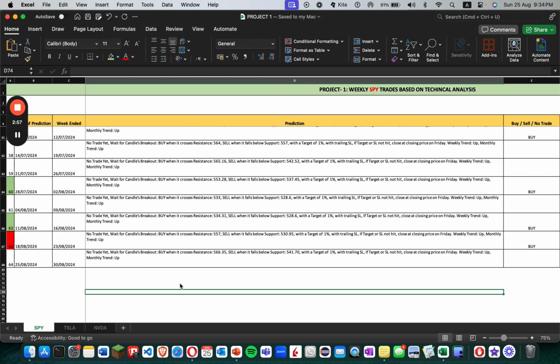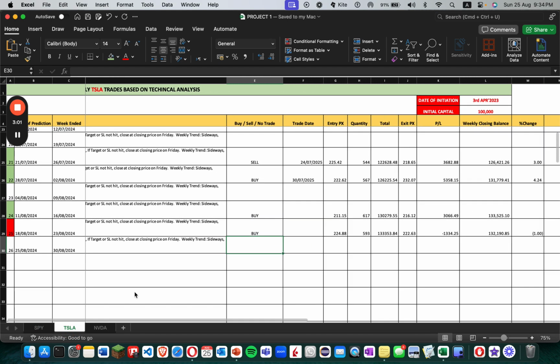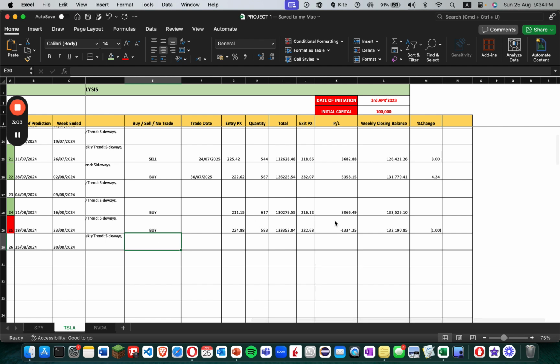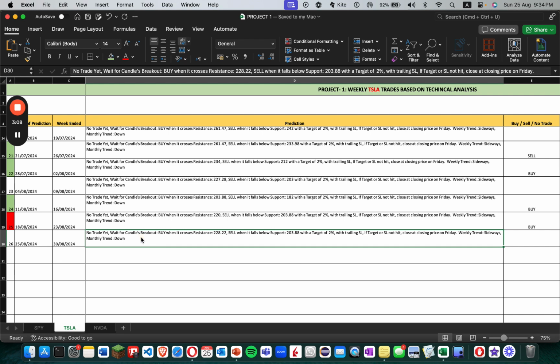But now let's move to the Excel sheets, and let me switch over to Tesla's. Last week we did make a loss of 1%, and you can see the details of this trade here. And this week we will buy when Tesla's price crosses the resistance at 228.22 and falls below the support at 203.88 with a target of 2% and a trailing stop loss of 1%. If neither the stop loss or target are hit, then we will just close on Friday.